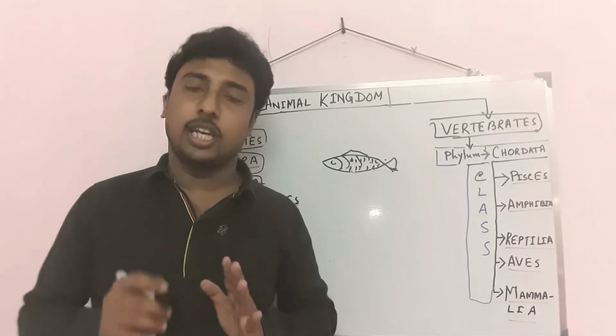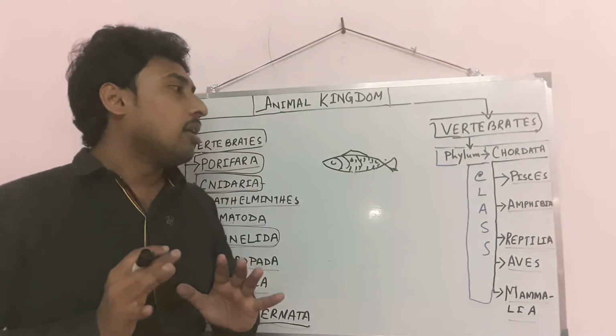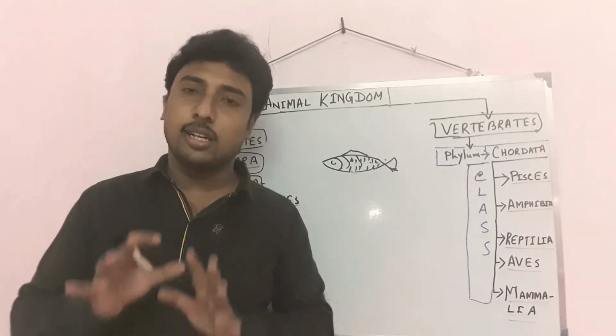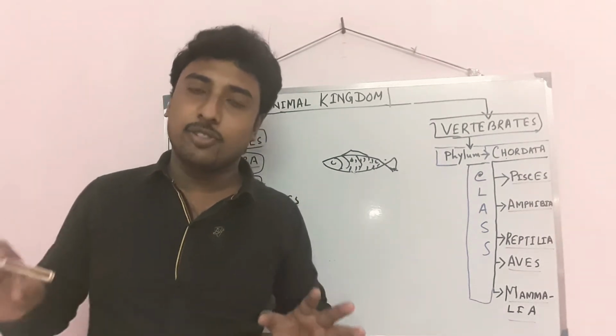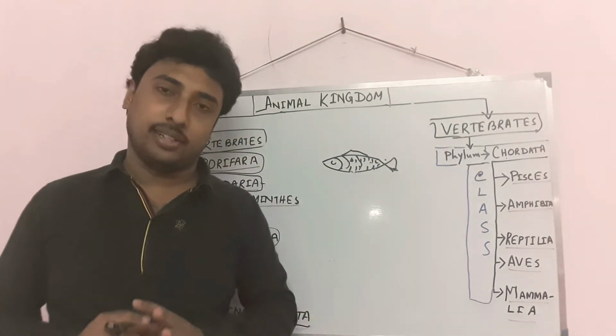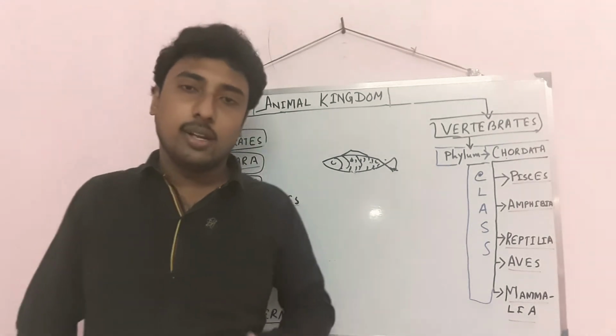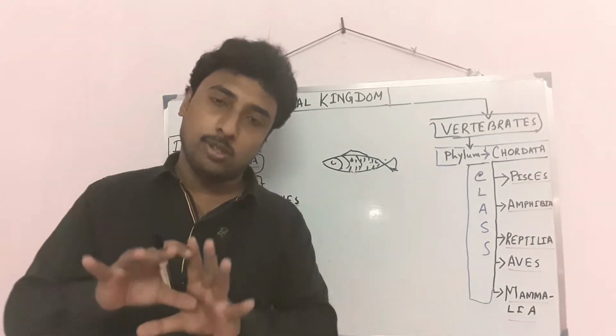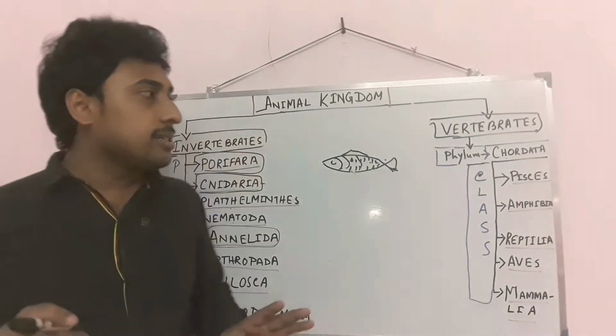Chondrichthyes are fishes with a cartilaginous structure in their body. You know about the shark: bones are absent, and the body is fully composed of cartilage. So these are Chondrichthyes.